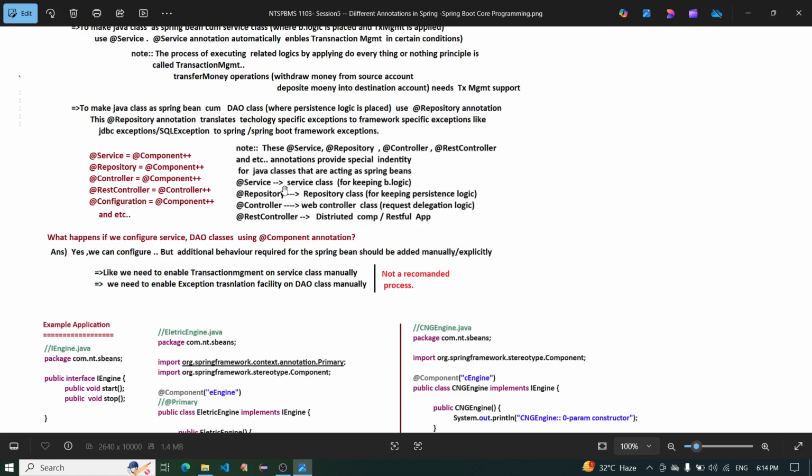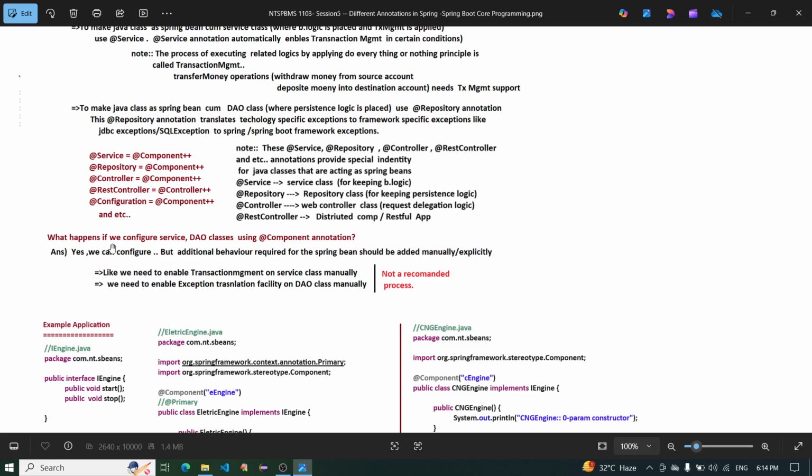@Service is for a class keeping business logic. @Repository is for a class keeping persistence logic. @Controller is for a web controller class with request delegation logic. @RestController is for distributed component RESTful apps. What happens if we configure a service or DAO class using the @Component annotation?